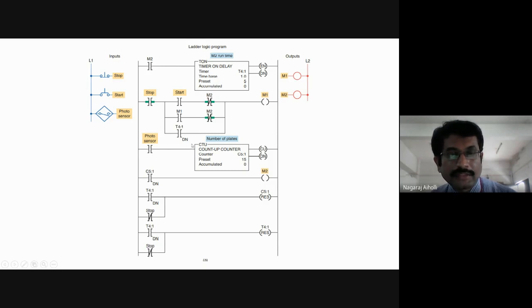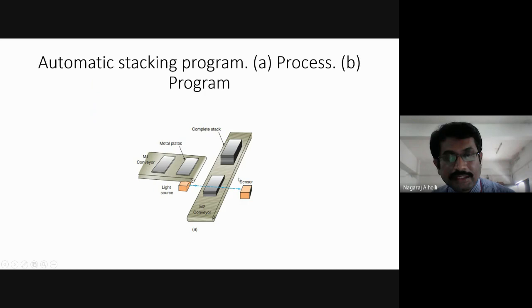Another possible parallel branch is the T4:1 done bit. That is, when this done bit of the timer on delay, the run time of M2, in which this conveyor stays for 5 seconds. It has to stay for 5 seconds, so that whatever metal plates have been counted will remain for 5 seconds. So it is kept in the required compartment.